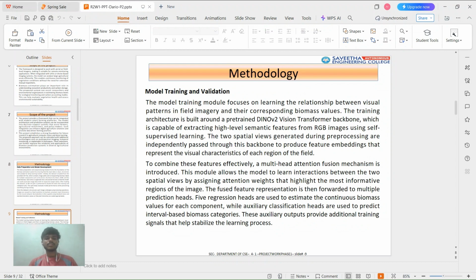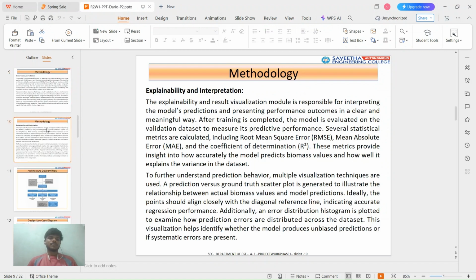DINOv2 is used for image classification and is valuable for feature extraction, so we are going to use it as the backbone. After that, in the front part, we are going to use the multi-head self-attention mechanism. It uses the features extracted from the backbone and helps to predict the five regression values. Okay. Then, for validation metrics, we have used RMSE, that is root mean square error, R squared, the coefficient of determination, and MAE, which is mean absolute error.